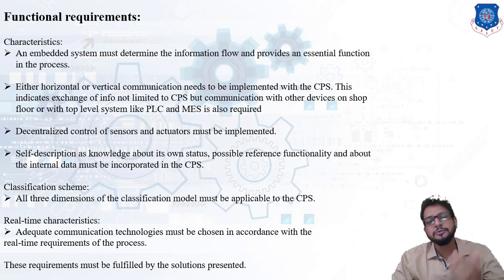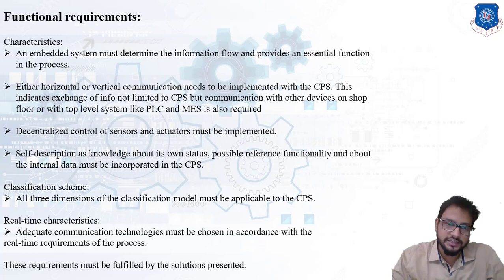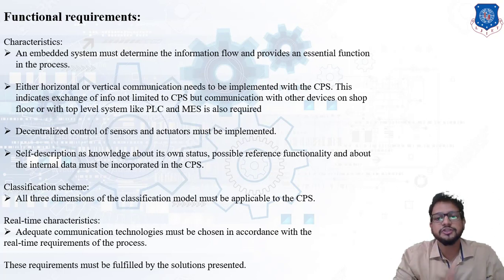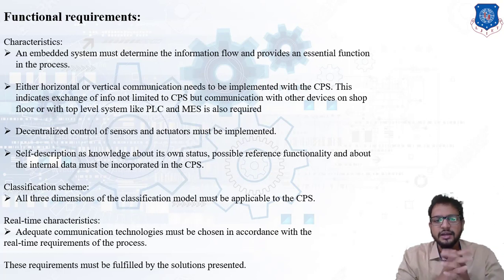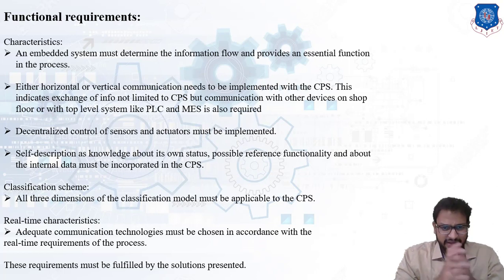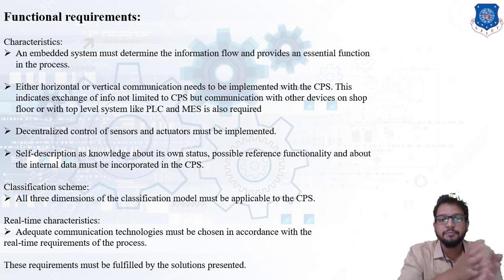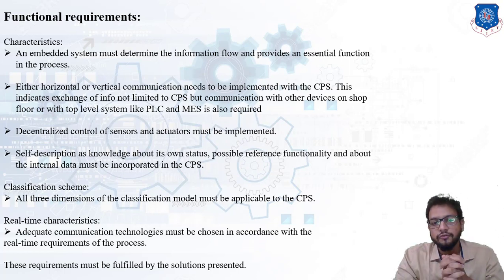Then self description, as knowledge about its own status, possible reference functionality and internal data, must be incorporated in a cyber physical system. This means that whatever task is performed by a cyber physical system, the system must have knowledge of what it is going to do further or what it has done previously. That knowledge of self description must be present in the system, and that can be achieved only if we provide artificial intelligence to the system. Now next is the classification scheme.